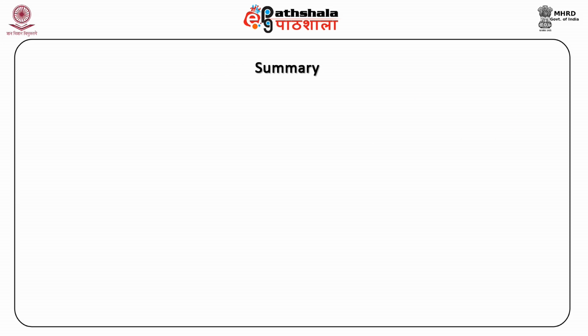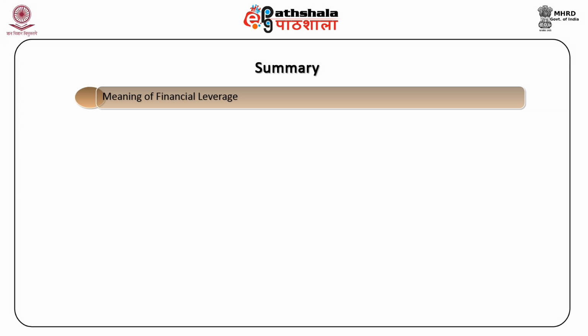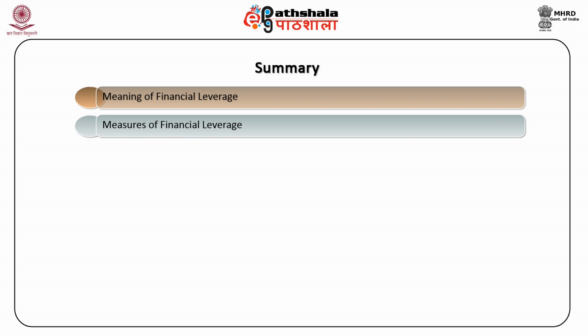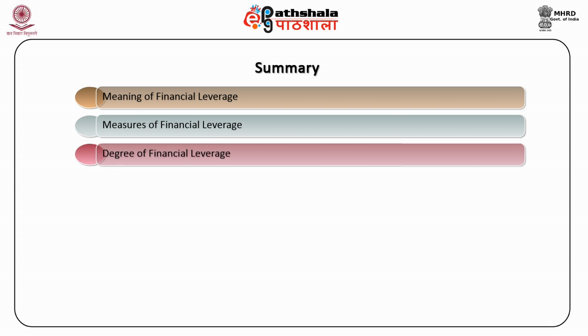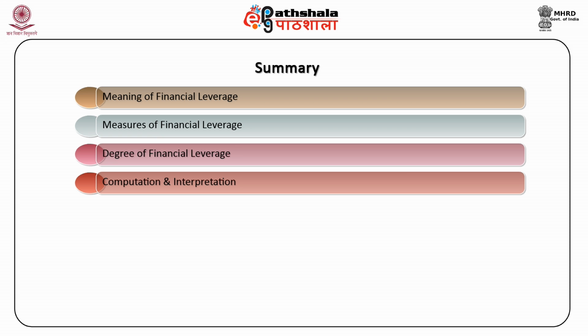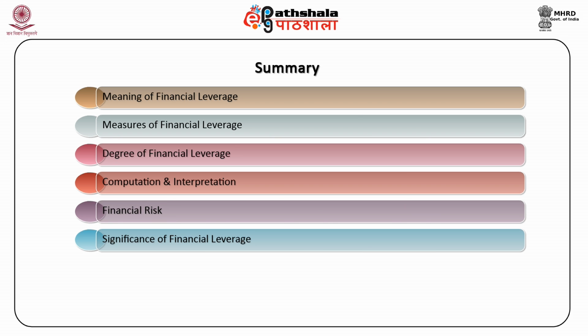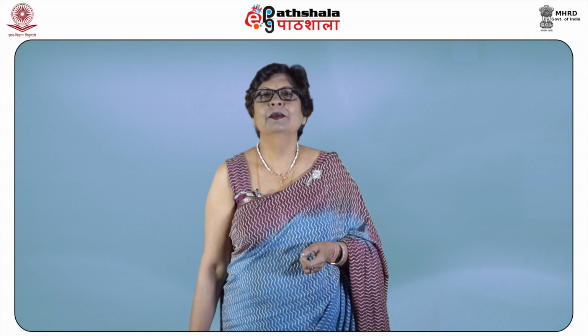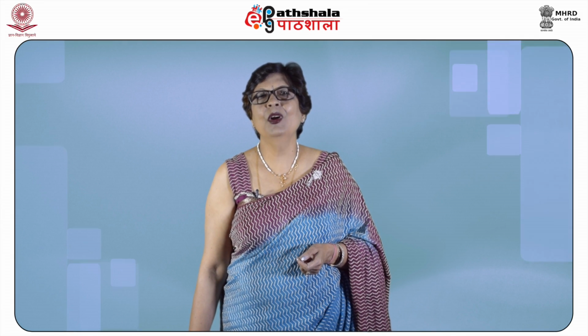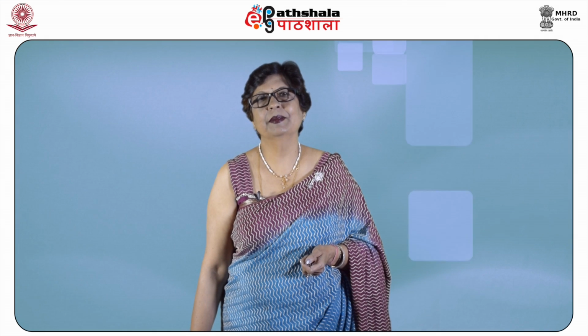In this module, we have learned that the financial leverage or capital gearing is the ability of the firm to use fixed financial charges to magnify the effect of changes in EBIT on firm's EPS. Various measures of the financial leverage are debt ratio, debt equity ratio, and interest coverage ratio. Then, we have discussed the degree of financial leverage, its computation and interpretation, financial risk, its significance, and its application on financial leverage. Let us now recapitulate what we have learned so far.